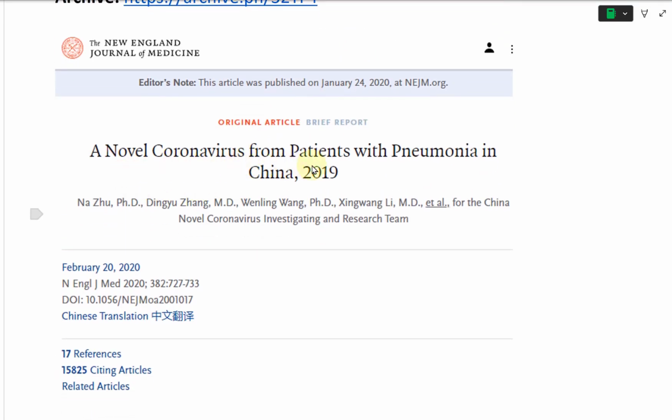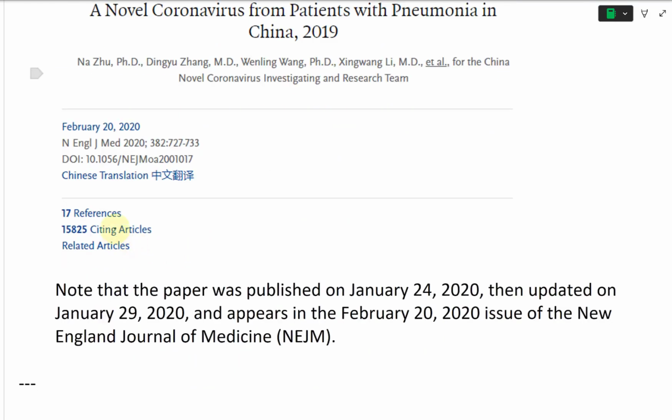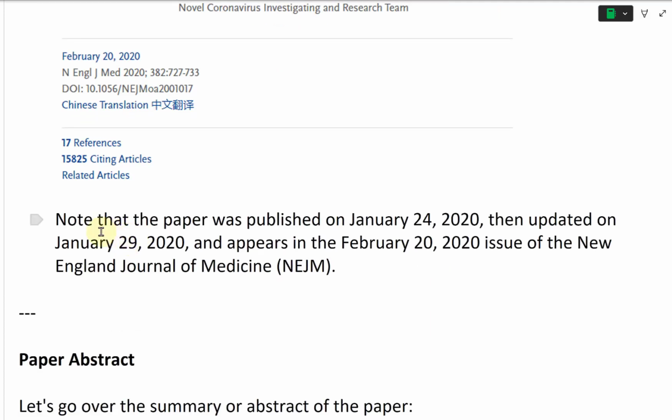So anyways, this is "A Novel Coronavirus from Patients with Pneumonia in China, 2019." This is from Na Zhu, and then I'm not going to pronounce these names. Dingyu Zhang and so on, and this is from the China Novel Coronavirus Investigating and Research Team. And note here, it has 17 references, but it was cited 15,825 times in articles and other papers and so on. That's fascinating stuff.